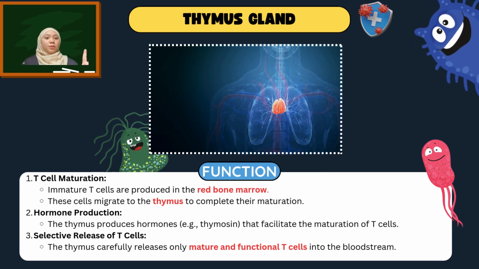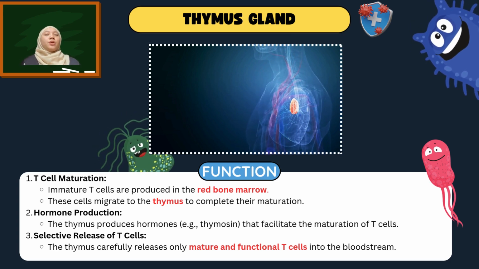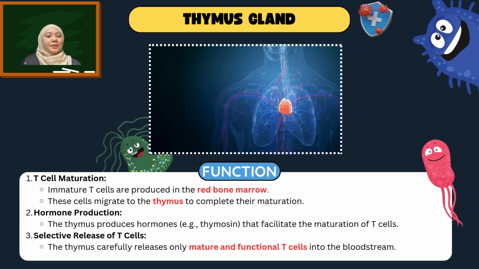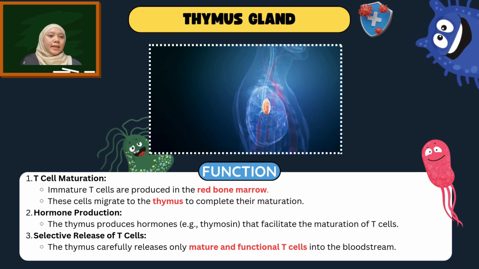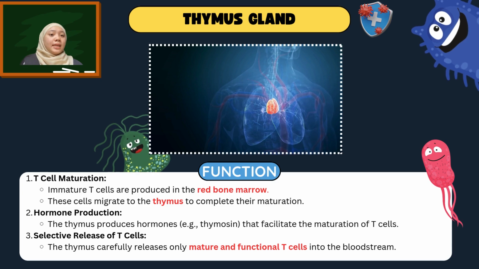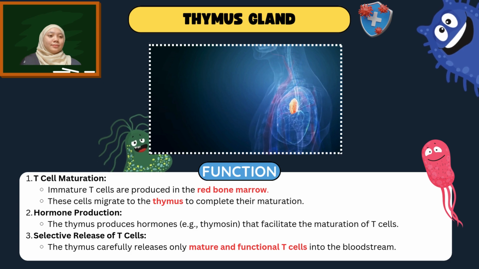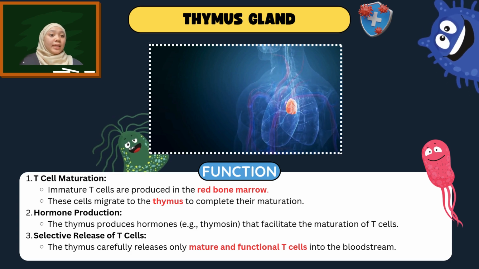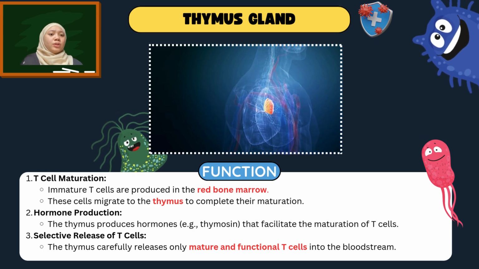The thymus has three important jobs. First, it helps immature T cells to mature. Second, it produces hormones like thymosin to support this process. Third, it releases only mature and functional T cells into the bloodstream, ensuring that they can effectively fight infection. Think of the thymus as a training camp for the T cells, where only the best graduates move on to defend the body.